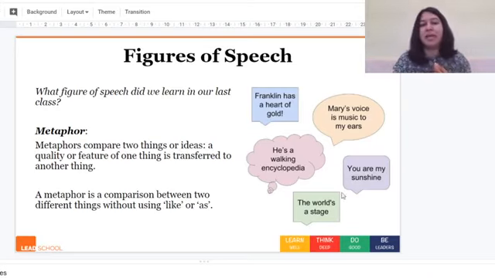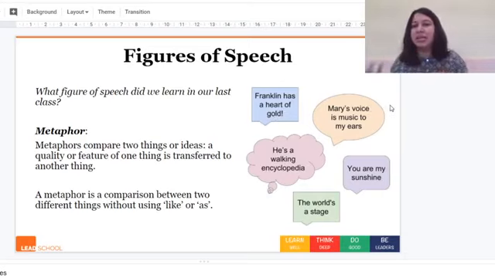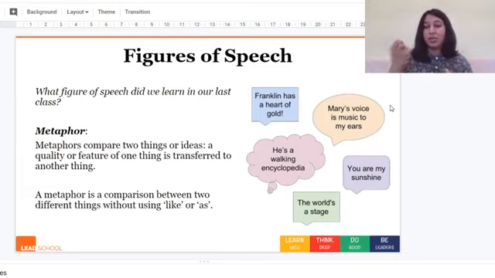If you look at some examples here, Franklin has a heart of gold. Now he doesn't actually have a heart of gold. The meaning is that he has a very good heart. We see gold having really good qualities. It's very precious and it's beautiful. So when we say Franklin has a heart of gold, he has a really good heart.